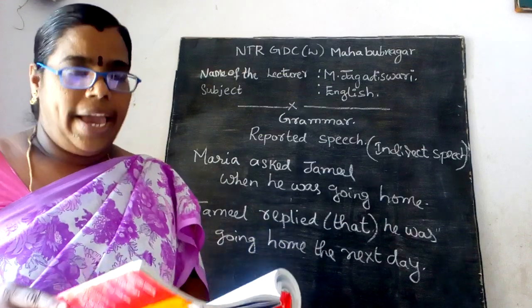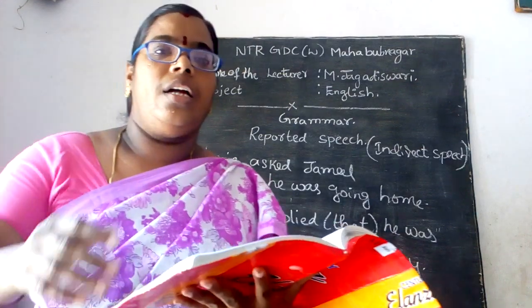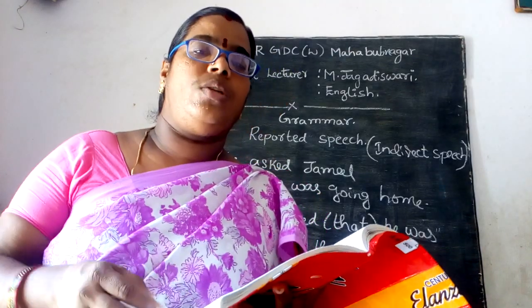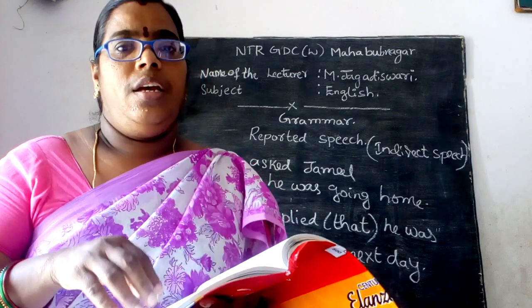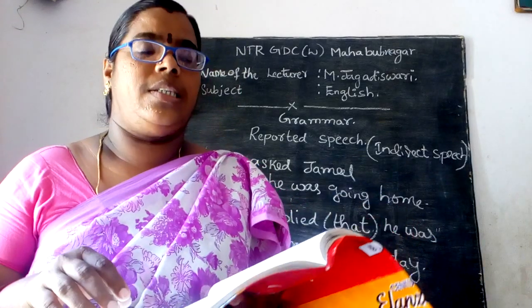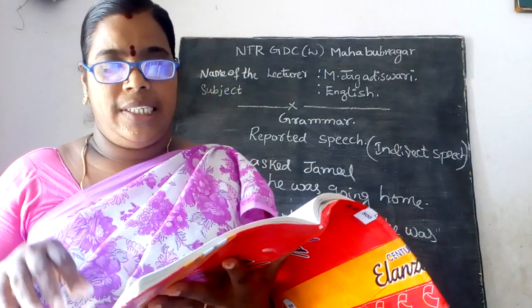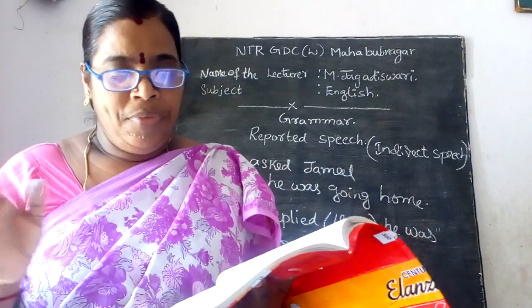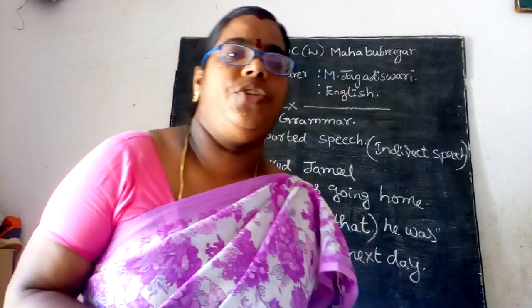So these are the two or three general rules you apply when writing and recognizing sentences of direct speech and indirect speech. This indirect speech can also be called reported speech.